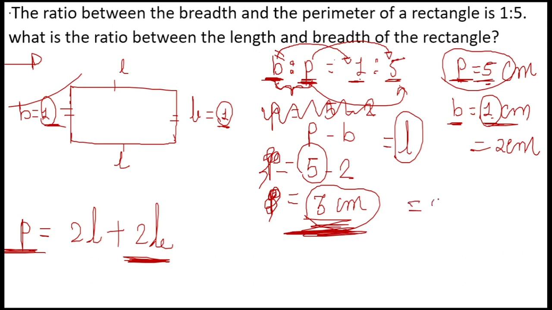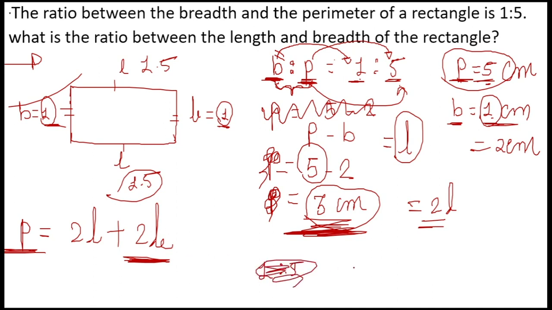That is, the value of 2L is 3 centimeter. So I will divide this as 1.5 centimeter and 1.5 centimeter. Got it? So length will be 1.5 centimeter and the breadth will be 1 centimeter. So the ratio between the length and the breadth is 1.5 to 1. Got it? Of length and the breadth. I hope you have got the question. Okay. So moving on to the next question.